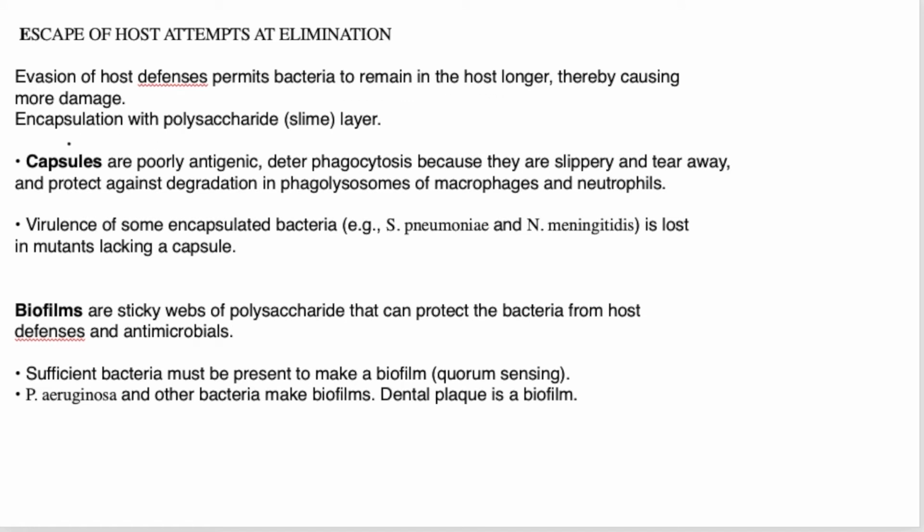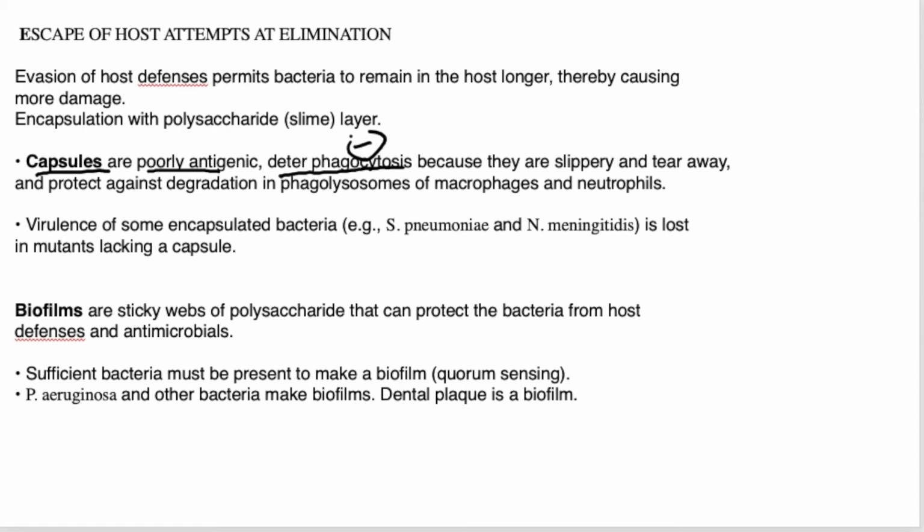Like the capsule. Capsules we have seen in many capsulated bacteria. Capsulated bacteria have poor antigenicity because capsules are poorly antigenic in nature. They deter phagocytosis; they are antiphagocytic in nature. The main mechanism of virulence provided by the capsule is deterrence of phagocytosis.